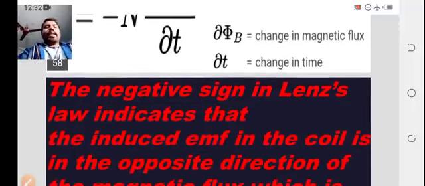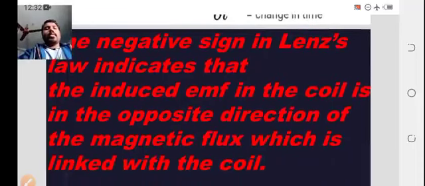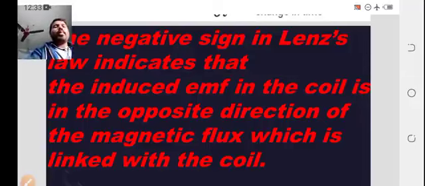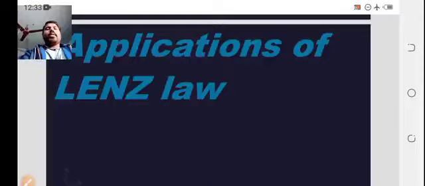The negative sign in Lenz law indicates that the induced EMF in the coil is in the opposite direction of the magnetic flux which is linked with the coil.